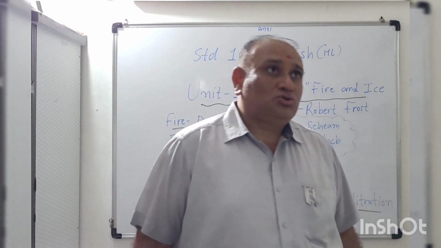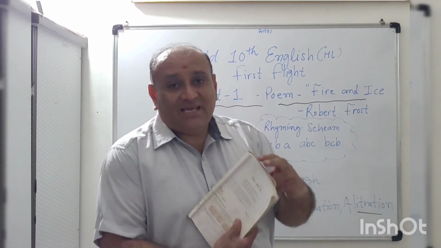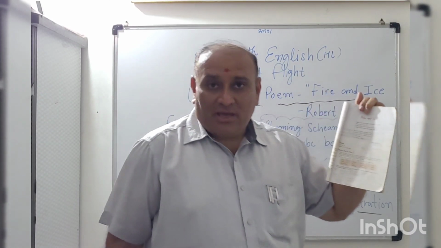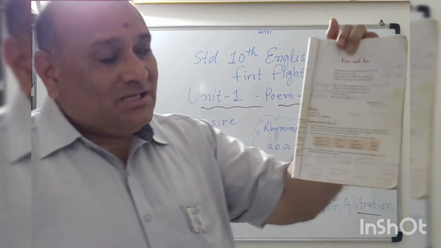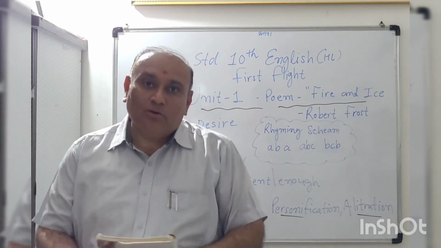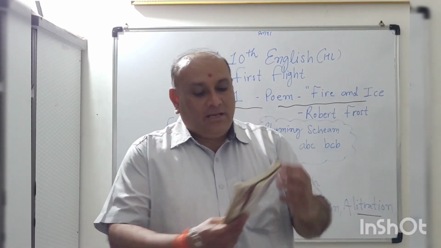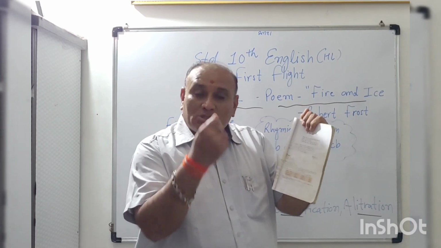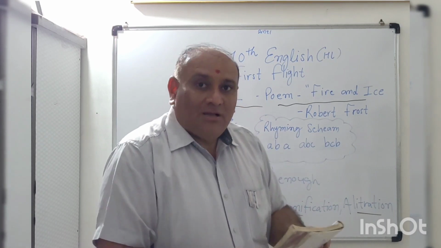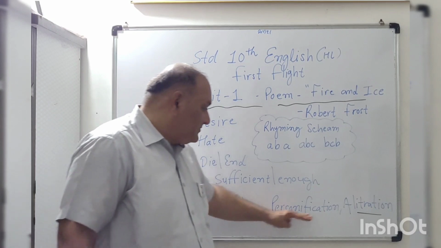Actually these two opposite conditions are there, fire and ice, and you can see in this poem we have two stanzas. I have a habit to write this. In our first video I told you that my students use a pencil all the time to write specific words, word meanings, and special notes, like in this poem, figures of speech.